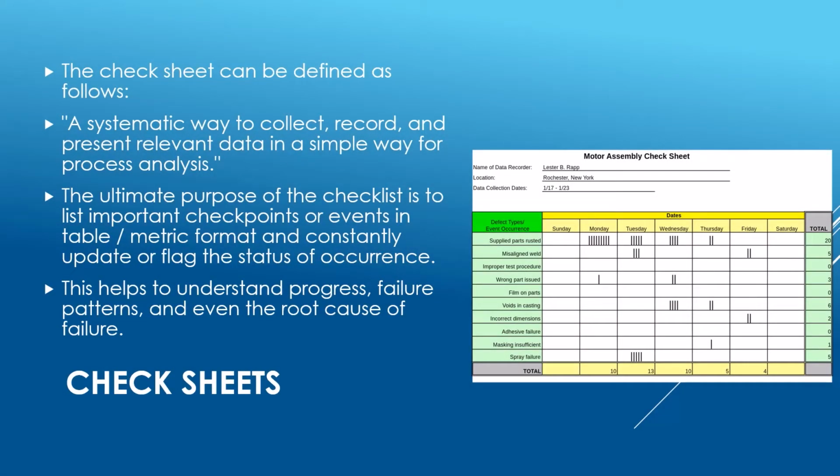The check sheet can be defined as follows: a systematic way to collect, record, and present relevant data in a simple way for process analysis. The ultimate purpose of the check sheet is to list important checkpoints or events in a table or matrix format and constantly update or flag the status of occurrence. This helps to understand progress, failure patterns, and even the root cause of failure.